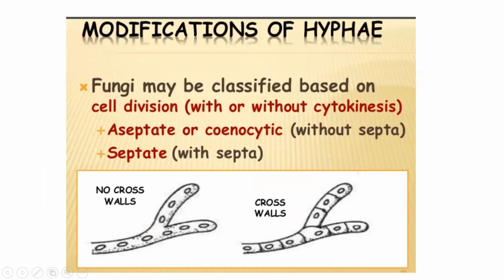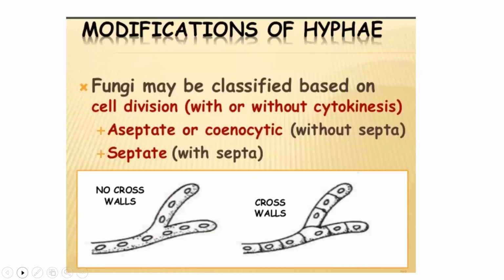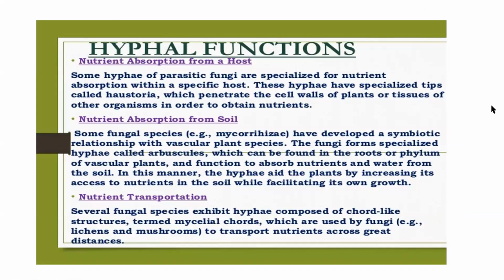Okay, so this is modifications of hyphae. You call it modification of hyphae. So simplest fungus. Yeah, what is the function of the hypha? Normally the function of the hypha is nutrient absorption. Through the hypha only, the nutrients get absorbed inside the fungus. Okay, from the soil, from a host, it can absorb the nutrient from the host, as a parasite. If it is living inside a living organism, it has to absorb the nutrition from the living cell. So that way the hypha plays a major role.